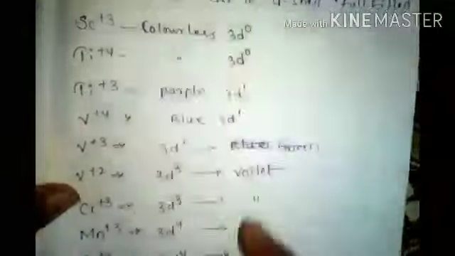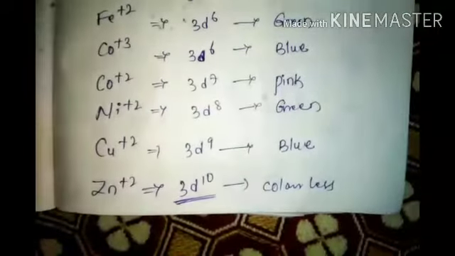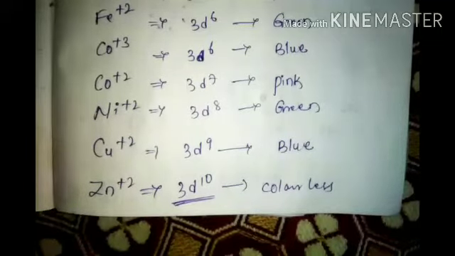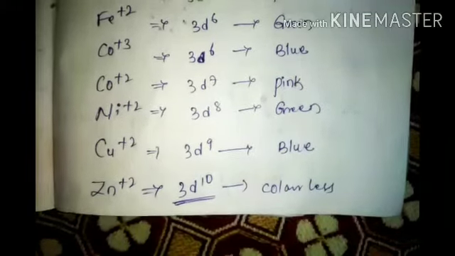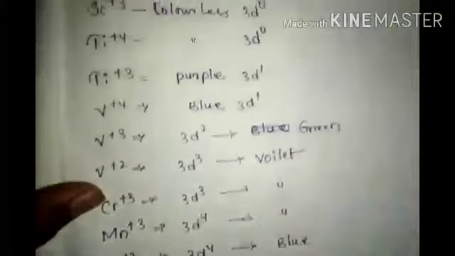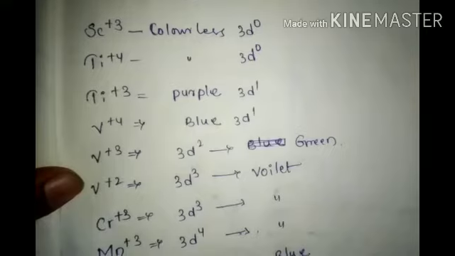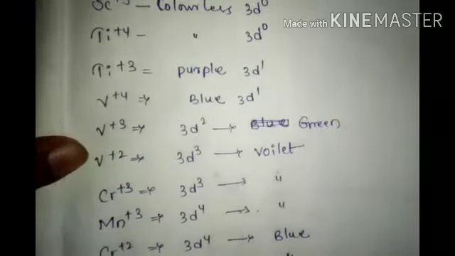Empty colorless, fulfilled colorless. The remaining, 1, 2, 3, 4, 5, 6, 7, 8, 9 electrons, all are showing color. Now once again look from starting. Scandium plus 3 is d0, titanium plus 4 is d0, colorless.